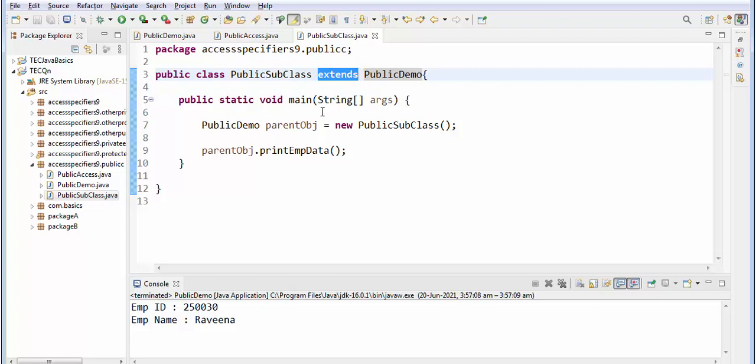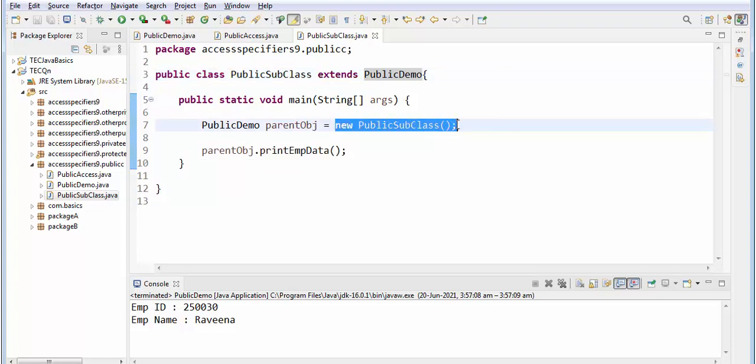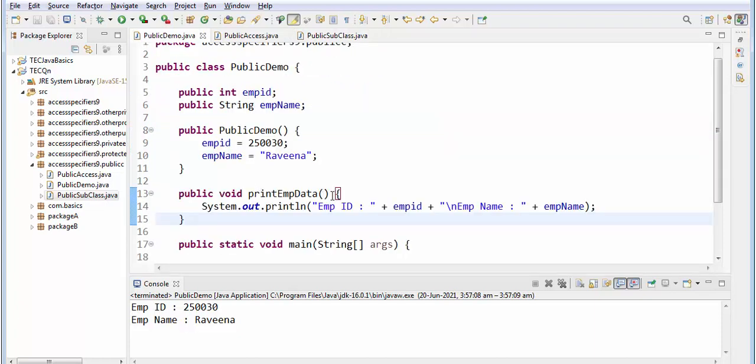That's it. So if we extend, whatever values or code available in the parent class will be accessible to the child class. So here I am writing one main method, and I am creating an object for the child class and giving the reference to the parent. If we give parent object dot print emp data, so the method here is print emp data.